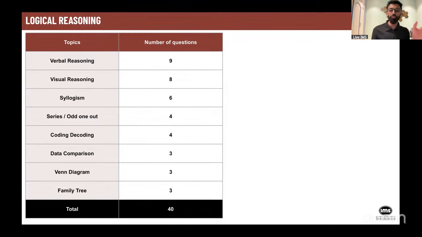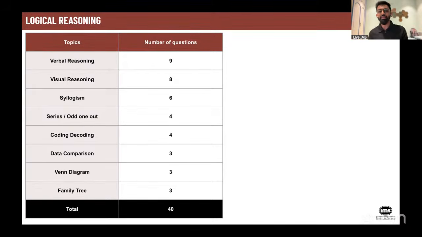So it was based either on rotation or on reflection, something like that. If you decode the pattern, the questions were very easy. But to decode the pattern, you may end up taking 90 seconds to 2 minutes. Now, the two questions which came were on cubes.